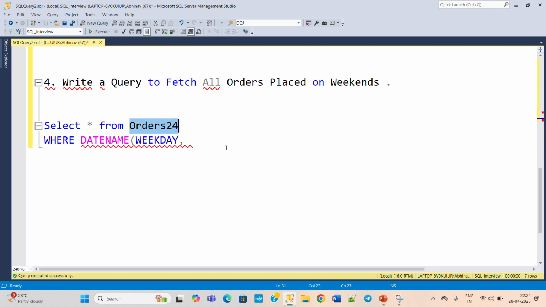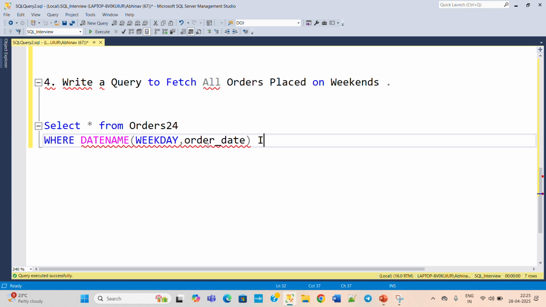DATENAME will provide the name of the day, so it will provide Saturday, Sunday, Monday, Tuesday, like that.